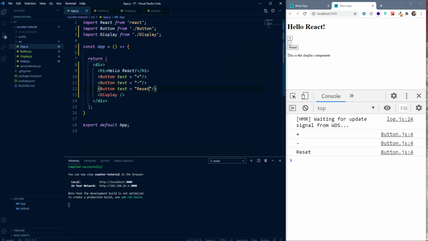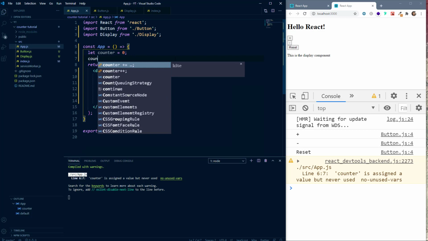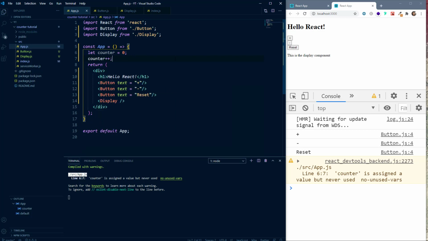If it would have been normal JavaScript or vanilla JavaScript, you would have done let counter is equal to 0, and then you would have run some logic of clicking the button and you would have said counter plus plus, something like this. But we do not do this in React. We cannot change the variables like this in React. To change these variables, we need to use something known as states. So basically states can be thought analogous to what are variables in regular JavaScript.